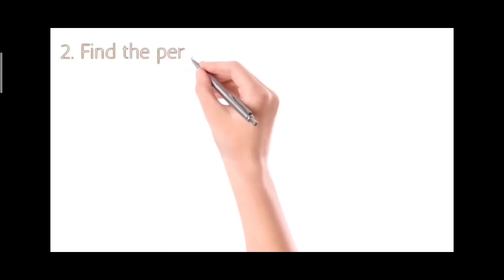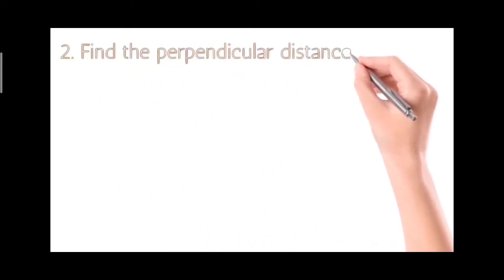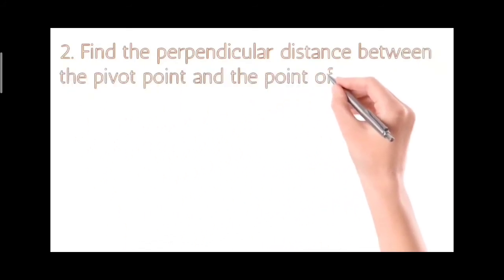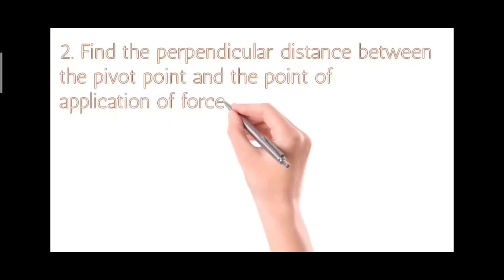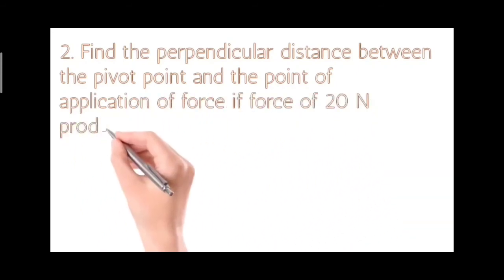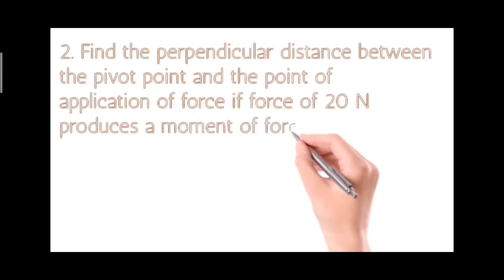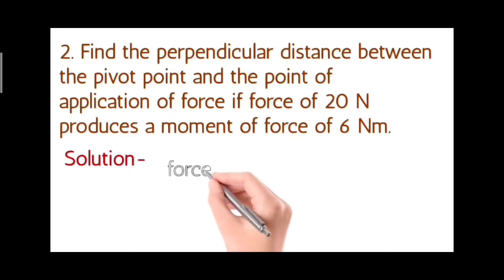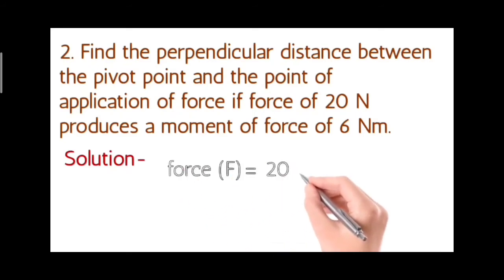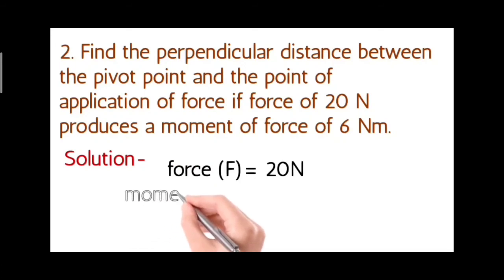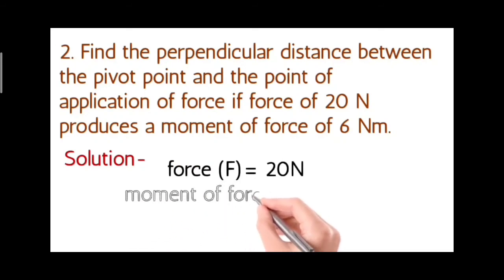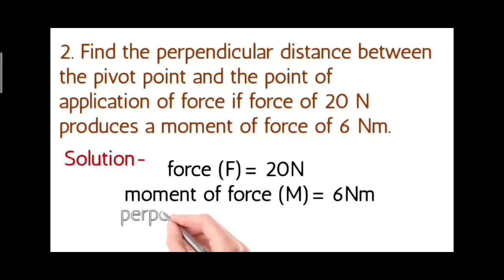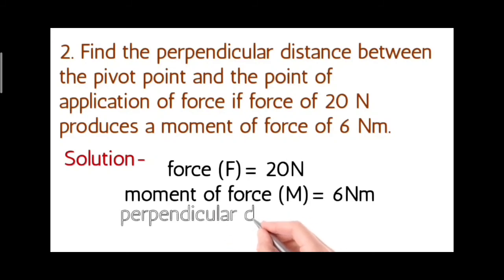Second problem. Find the perpendicular distance between the pivot point and the point of application of force if force of 20 Newton produces a moment of force of 6 Newton meter. Now first we will write what is given. F, force, is 20 Newton. Moment of force, that is capital M, is equal to 6 Newton meter, and we have to find out perpendicular distance, that is D.